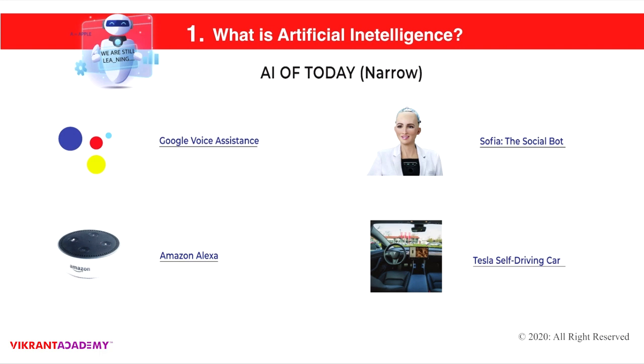Okay, your alarm's set for tomorrow at 7:30 a.m. So this is Google Voice Assistant. There are several examples of narrow AI that exist today. All the companies are building this AI, and further research is happening in this field.